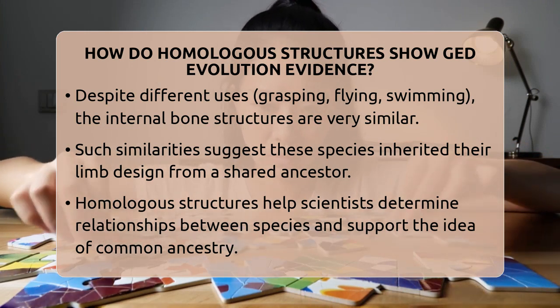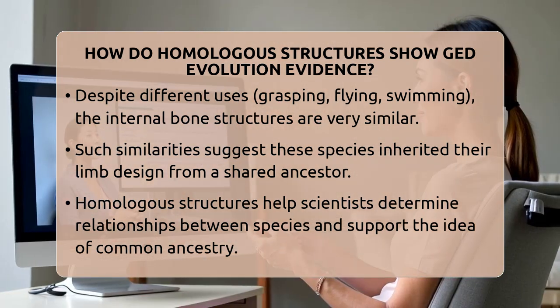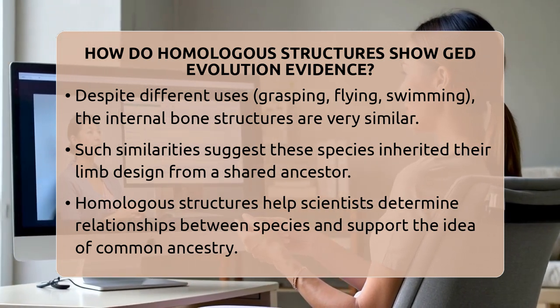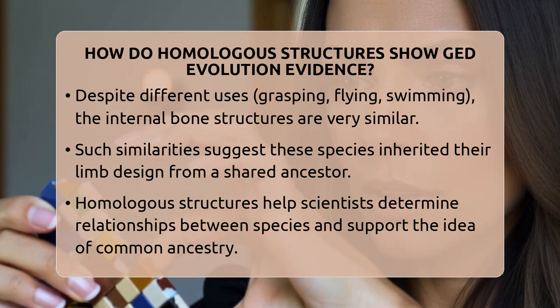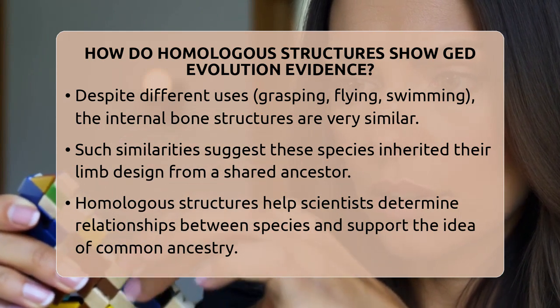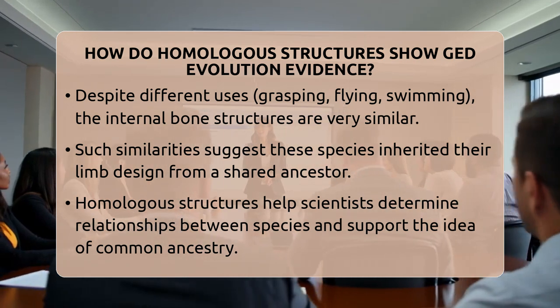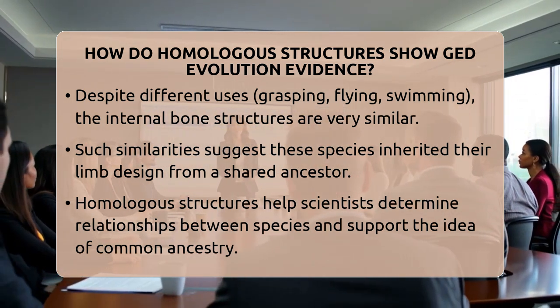Humans use their hands for grasping, bats have wings for flying, and whales use flippers for swimming. Even though they do different jobs, the bones inside are very similar. This tells us they all inherited this limb design from a shared ancestor that had the same basic bone structure.